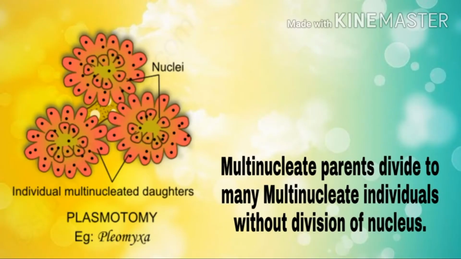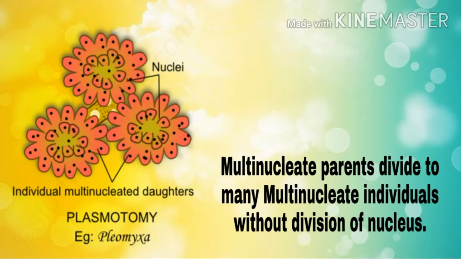Okay, now the next type of asexual reproduction, which is not that familiar to you, is plasmotomy. Here the parents are multinucleated and they will divide into many multinucleate individuals, that is many multinucleate daughter cells, but without the division of the nucleus. You don't have to study it in detail. The examples for plasmotomy are Pelomyxa and also Opalina. Here Pelomyxa is a giant flagellated amoeba and Opalina is a parasitic protozoan which is seen in the intestine of frog. So that is about plasmotomy.